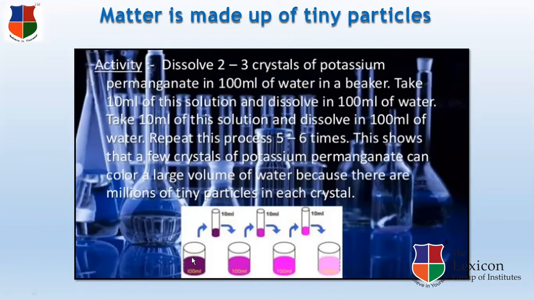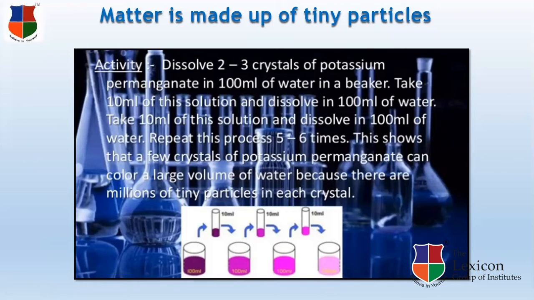Okay, as you can see here, first we have to prepare a solution of KMnO4, potassium permanganate. The solution is dark purple in color. Now we have to take 10 ml of this solution and mix it again in 100 ml of water, and the intensity of the color changes. It is very clearly visible. Then again we take 10 ml of this solution and further mix it in 100 ml of water. We need to repeat these steps 5-6 times, but even after repeating these steps 5-6 times, we can see that the water has some pinkish tinge. Okay, the color of the solution is pink.